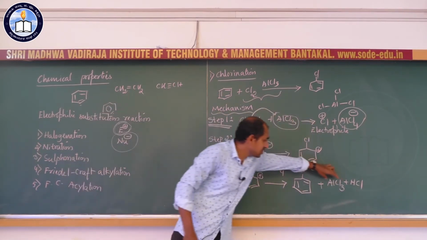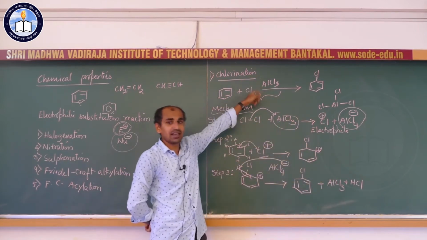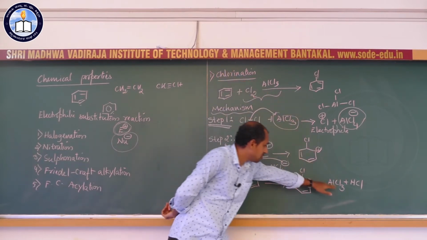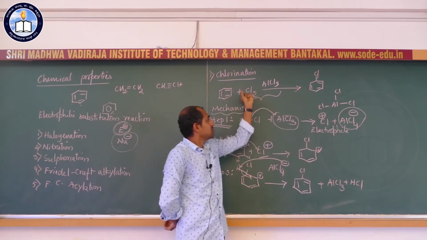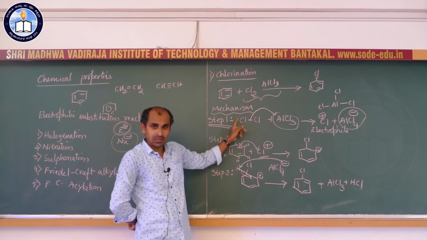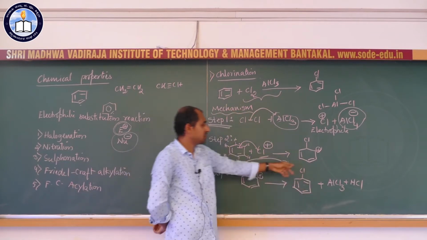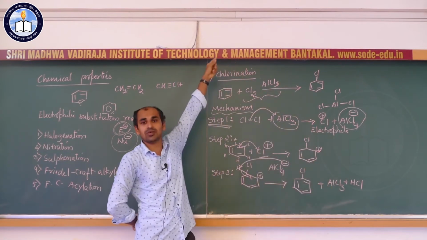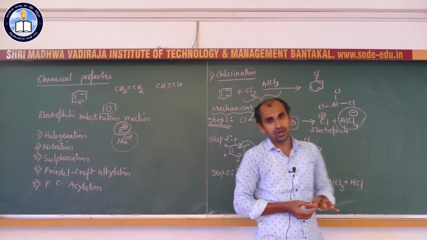So, this catalyst is again obtained at the end of the reaction, it can be recycled and used for the next molecule. So, AlCl3 is obtained at the end of the reaction, the catalyst is regenerated, and can be used as the attractor of one Cl minus ion from a new chlorine molecule. So, it is continuous, another molecule converts into chlorobenzene, again AlCl3 is produced at the end of the reaction, and can be used for one more molecule. So, likewise benzene is converted into chlorobenzene.